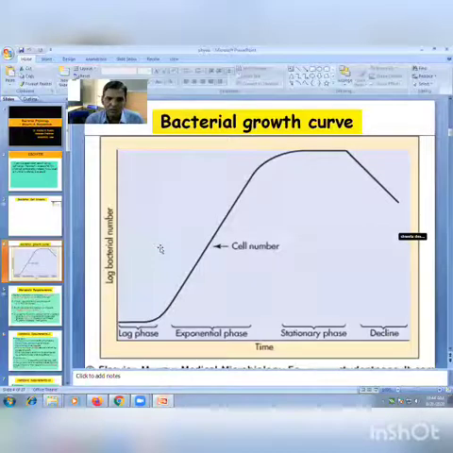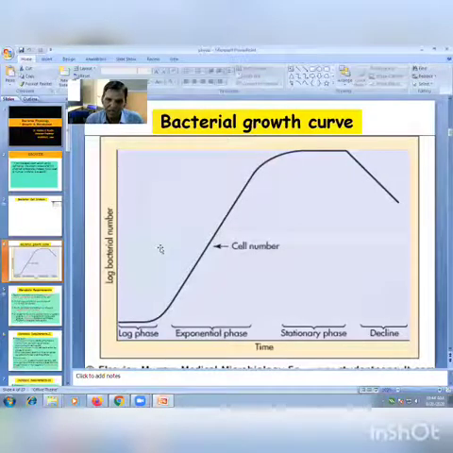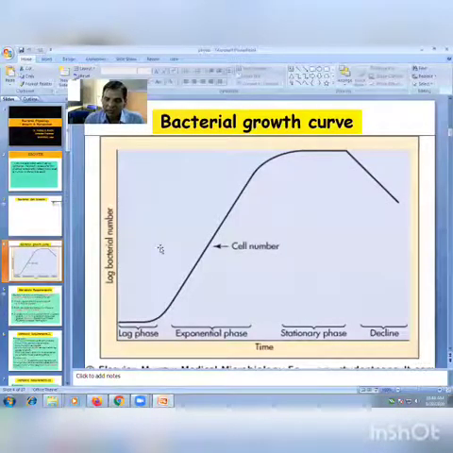These are the lag phase, L-A-G, also called the logarithmic or exponential phase. And after that, the next one is the stationary phase, and finally the decline phase or death phase.